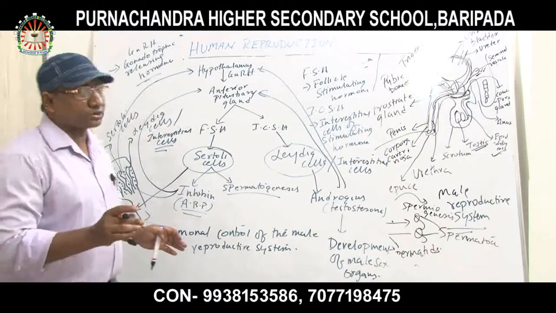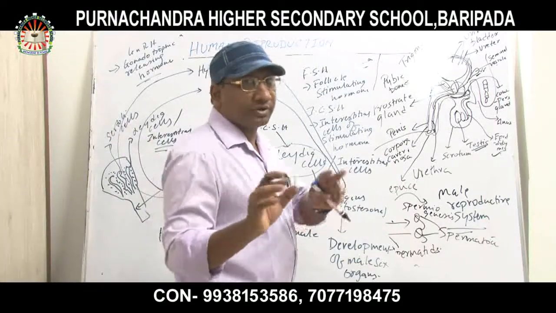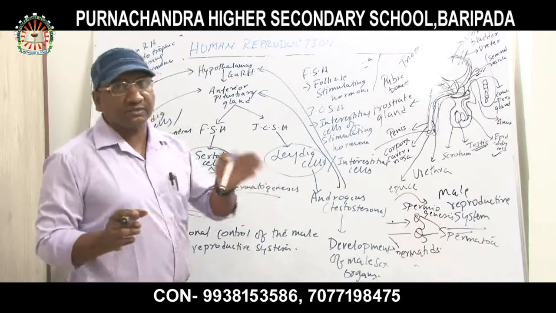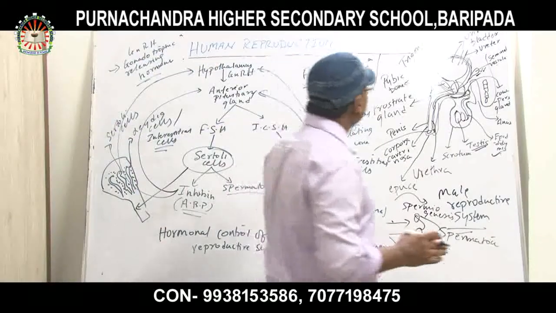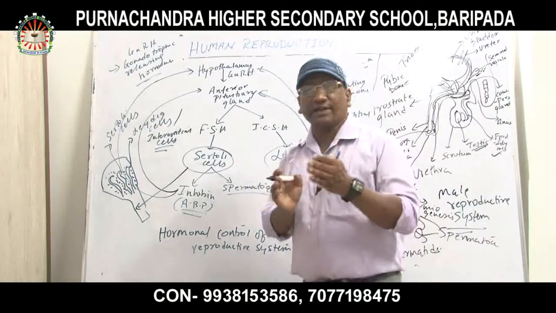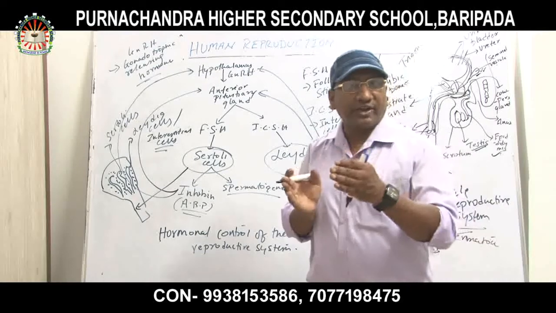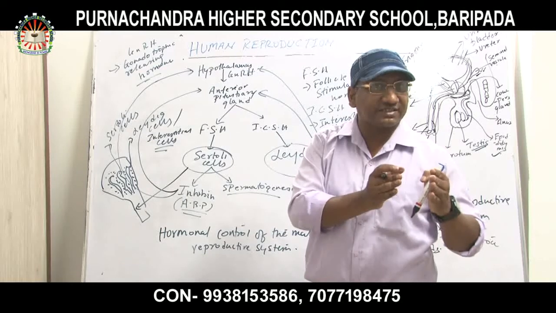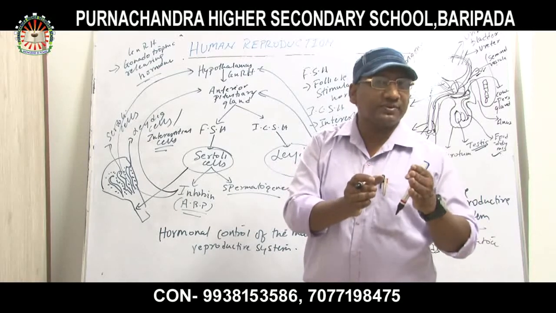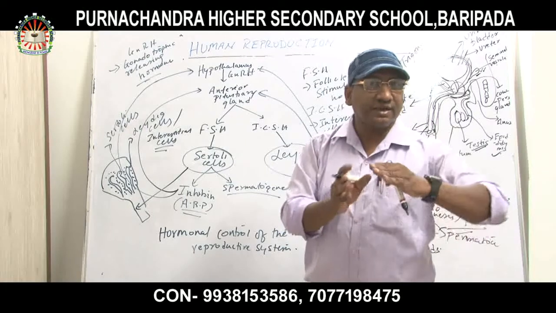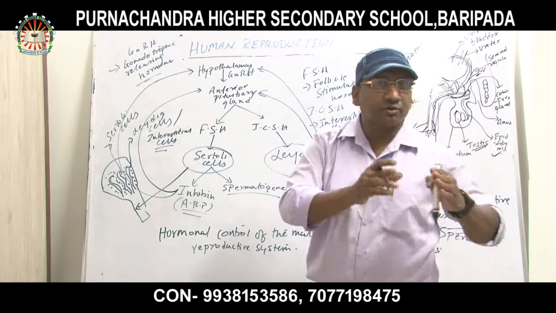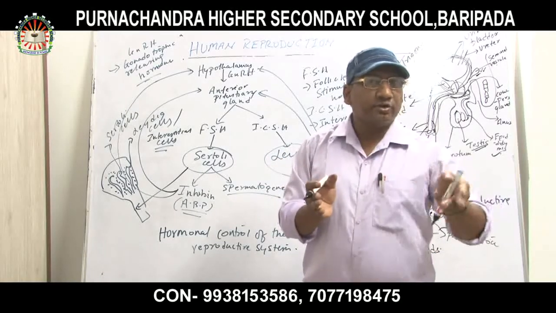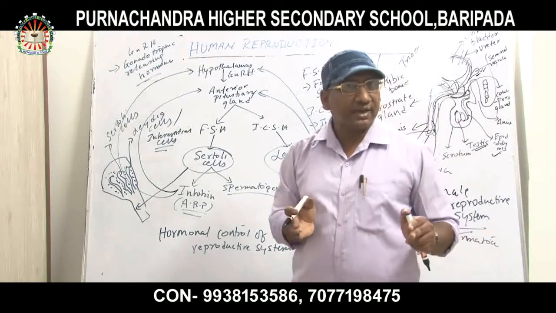Now there must be some confusion left about the functions of vasa efferentia and vas deferens. Vasa efferentia connect from the rete testis to the epididymis. How many are there? There are 10 to 15 vasa efferentia in each testis. And the vas deferens, how many are there? Two in total.